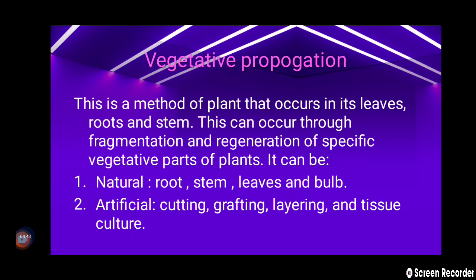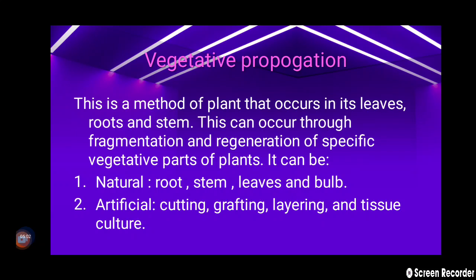Next, the fifth type of asexual reproduction, which is seen in a few plants, is vegetative propagation. This is the method in plants that occurs in the leaf, roots and stem. This can occur through fragmentation and regeneration of specific vegetative parts of plants.